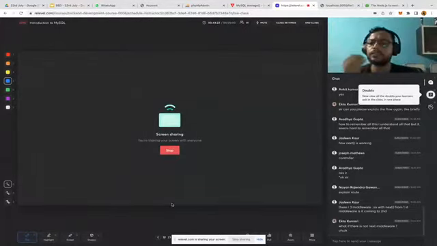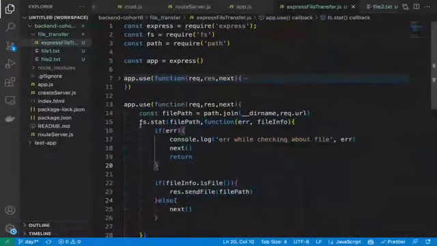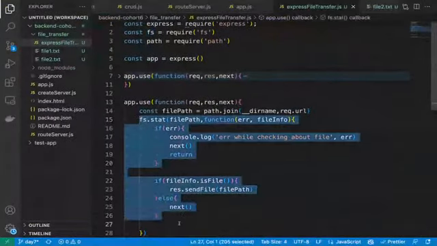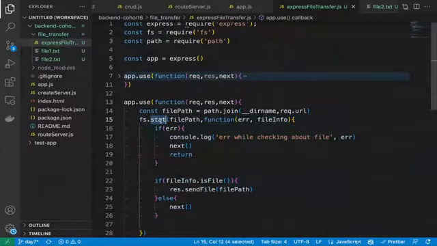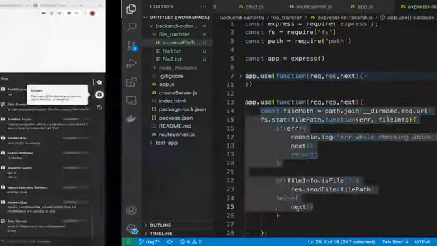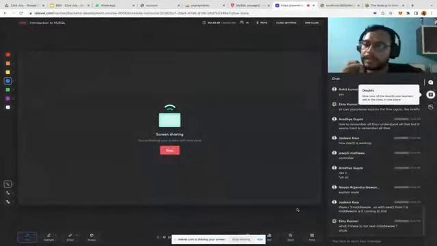Controller. Yeah, controller is the place, Joseph, where we write our main logic. I will show you today. In the FS part, you can understand this is our controller. This is the part which we write in the controllers, because we are doing the main logic here, where we are checking whether our file exists properly or not. We are creating the file path. All these things generally happen in the controller. So that's the meaning of controller.